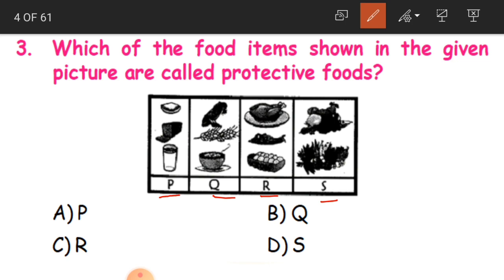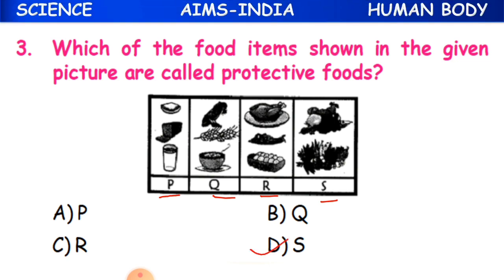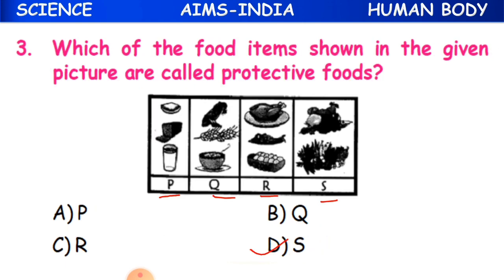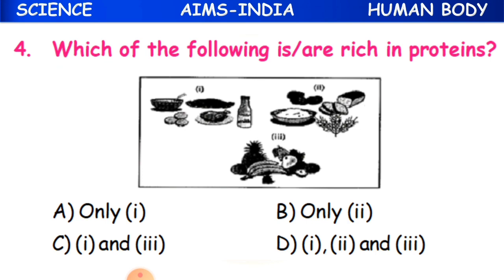And the answer is S. Now you can see all green leafy vegetables, that is S. Okay, clear children? And this column, S column. Now we'll go with the fourth question.